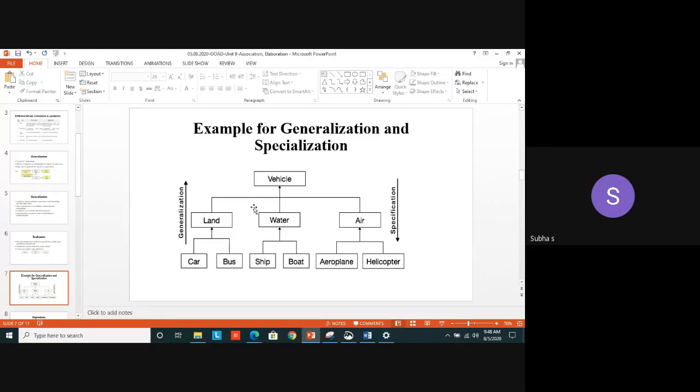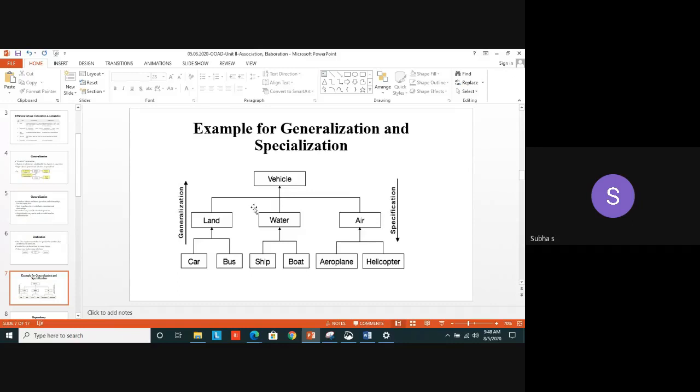Okay. Like this, we can mention. So, we can take an example. Student. A student, it's an example for what? Generalization. The student can be divided into what? CSE student, mechanical student, ECE, EEE student. Yes, that CSE student in particular, he can be what? Second year CSE student, third year student, or final year student. Like that, you are going specifically.